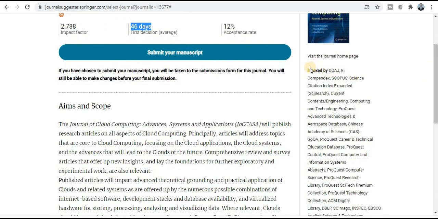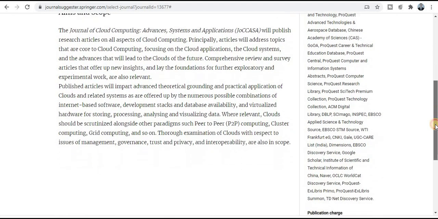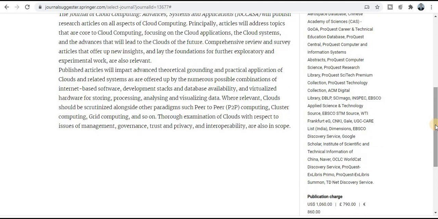Focus on indexing, whether this journal is related to Scopus. This section provides information like Scopus index journal, SCIE index journal and many more indexings, and you can see all the details here.